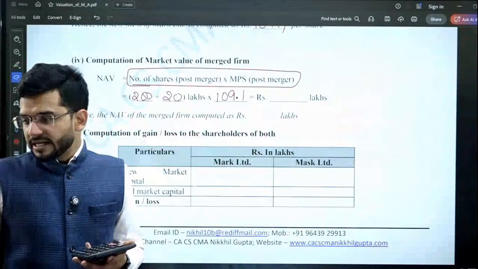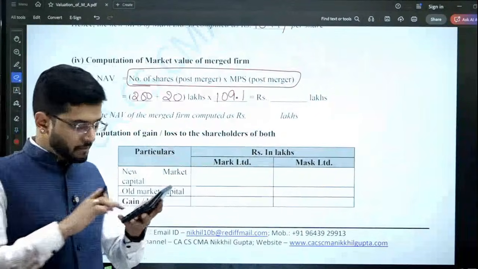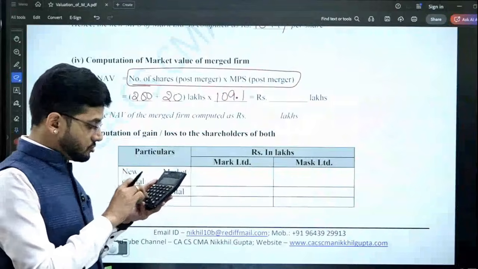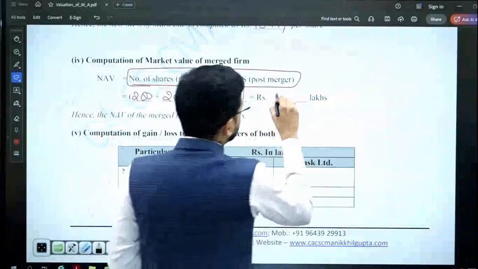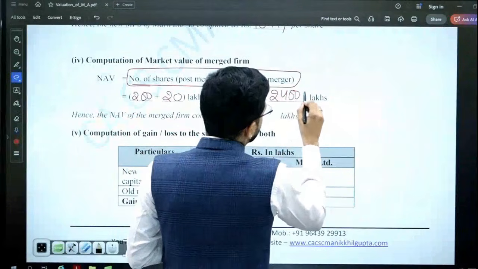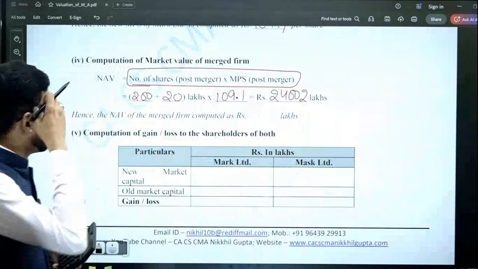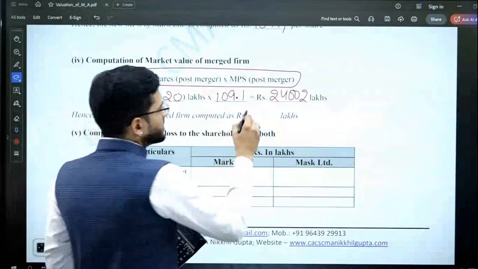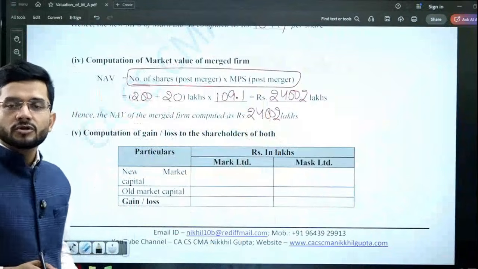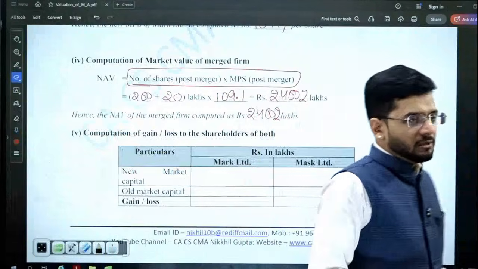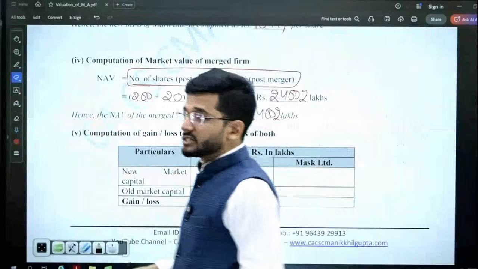If you multiply both of them, 220 multiplied by 109.1 gives a figure of 24002 lakhs. Hence the market value of the merged firm is 24002 lakhs post merger.